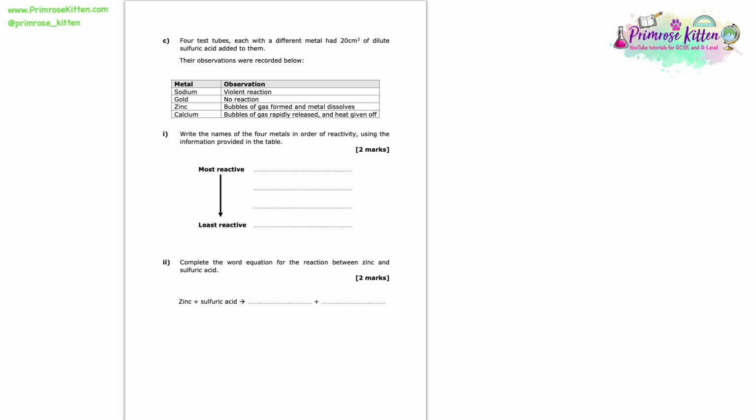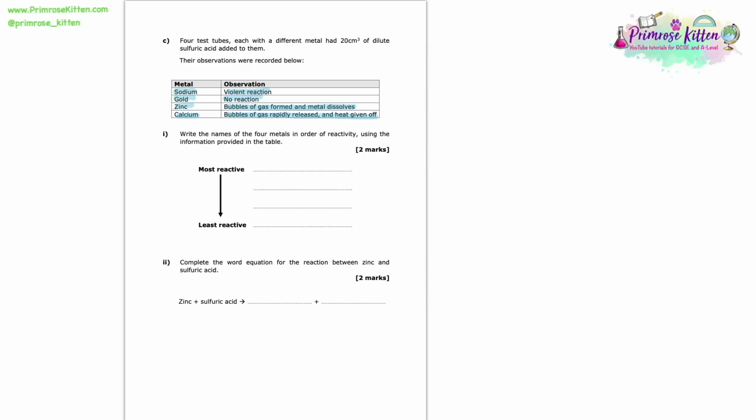Here we're told that we have 4 test tubes, each with a different metal, and we've added 20 centimetre cubed of dilute sulfuric acid to them. We made some observations, and here is a little table summarising them. So we can see that with sodium we had a violent reaction. With gold we had no reaction. With zinc we had bubbles of gas formed and the metal dissolved. And with calcium you can see that the bubbles of gas were rapidly released and heat was given off.